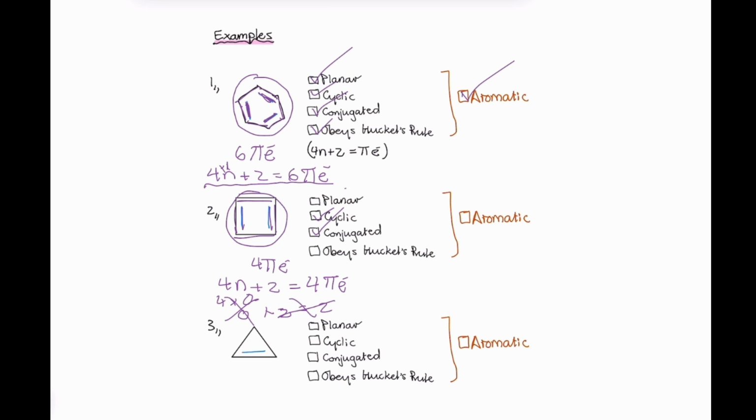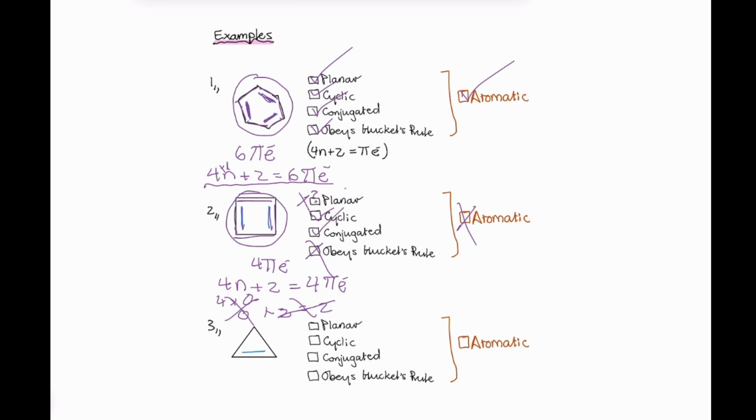And that is not a non-negative integer. Therefore, the molecule does not obey Huckel's rule. And since not all the lower 3 criteria were met, you cannot assume that there is planarity. I guess we can put an X there. This molecule is not aromatic.